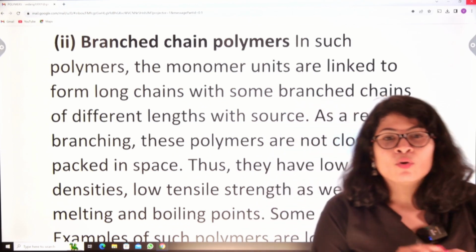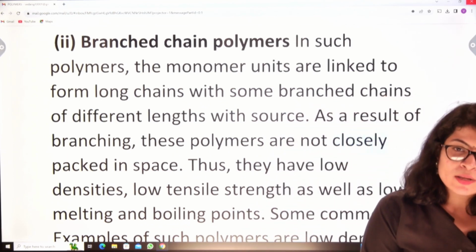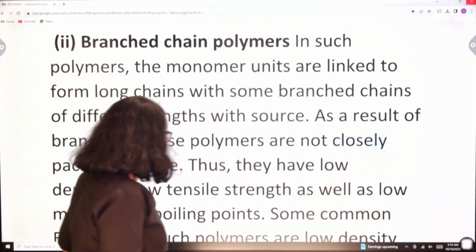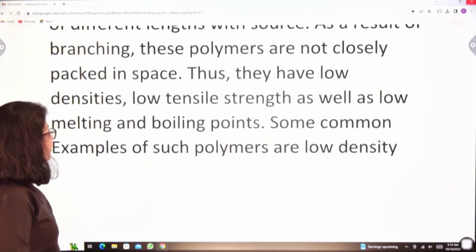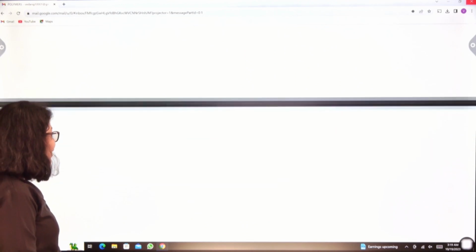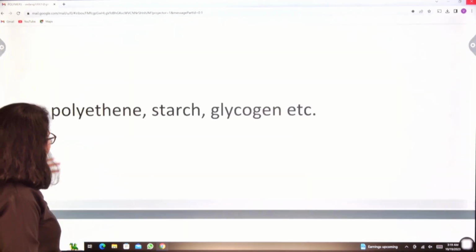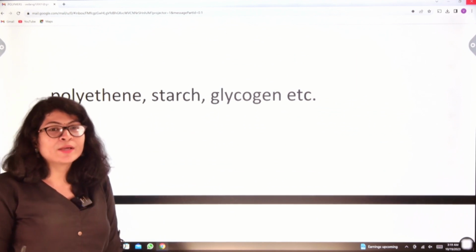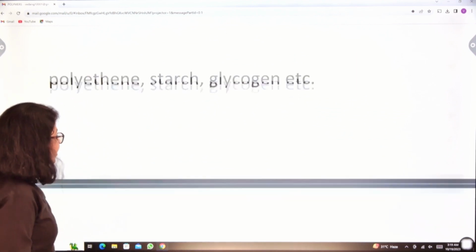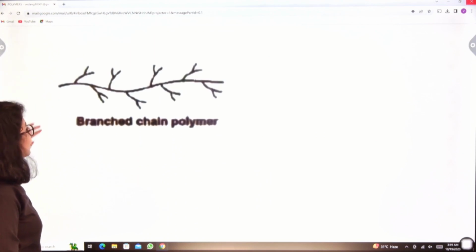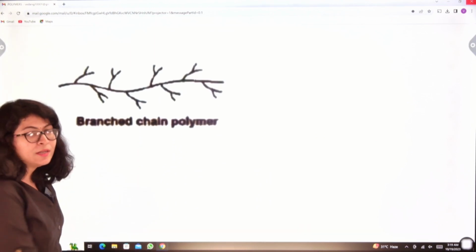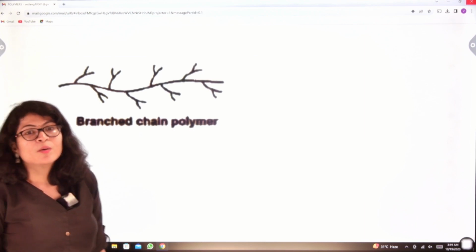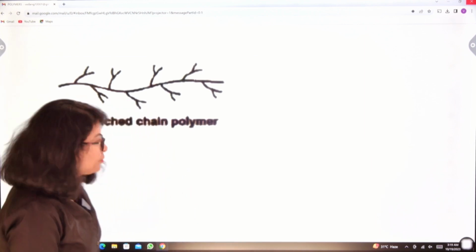They have lower density, low tensile strength, low melting and boiling point. Okay, examples of these are low density polyethylene, LDPE, starch, glycogen, etc. Now, if I see the diagram of this, it looks somewhat like this. This is a linear chain with branches. Okay, so this is a branch chain polymer.